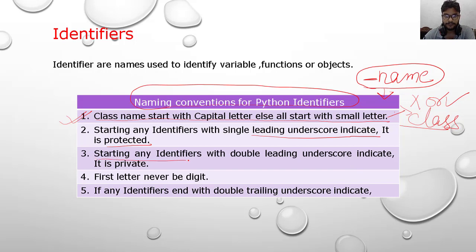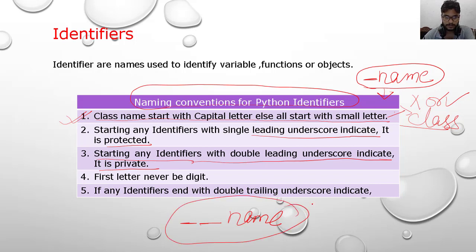Starting any identifier with a double leading underscore indicates it is private. If you write two underscores and then a name, then it is private.